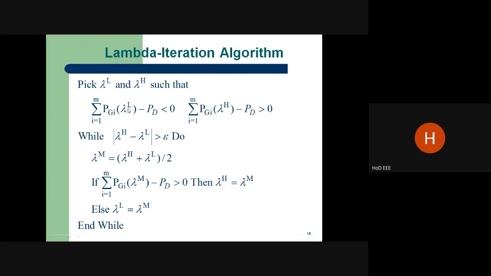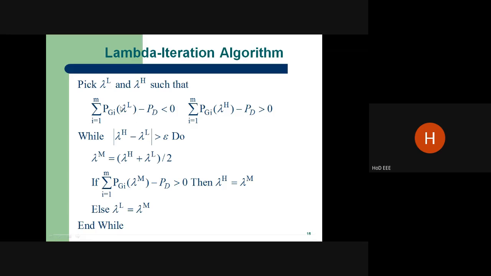If the power generation with the incremental cost minus power demand is less than 0, in the sense generation is lower than demand. If it is greater than 0, generation is higher. That means the power demand. Suppose the power generation is lesser, we have to increase the value of incremental cost. If power generation is higher, we have to decrease the power generation by reducing the lambda value.